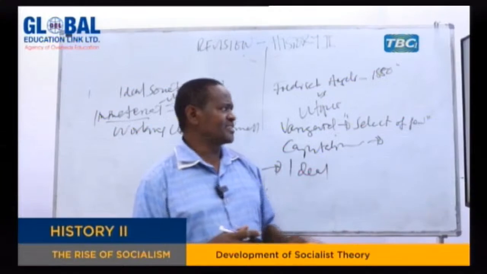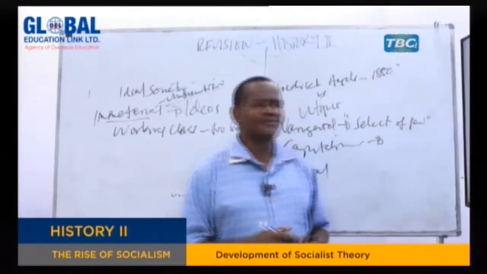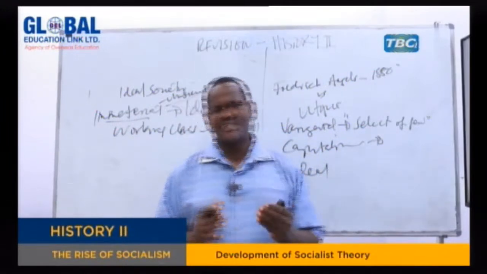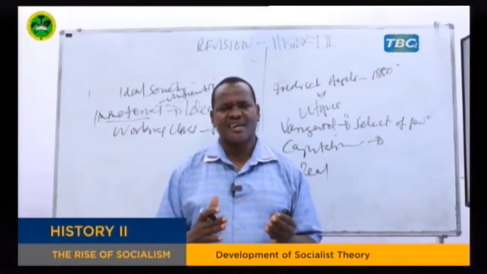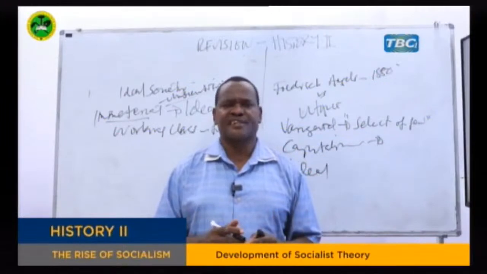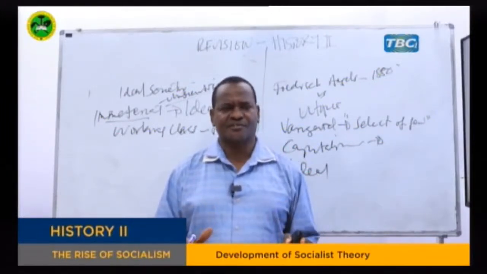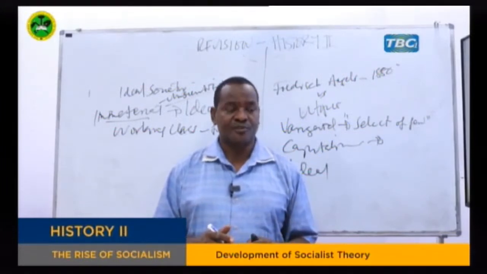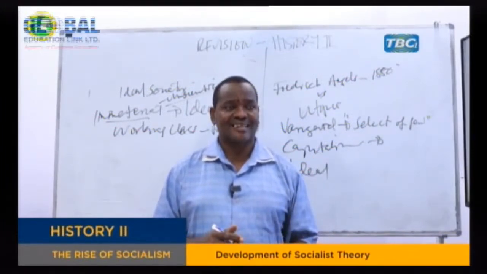Another contribution is that it contributed to the rise of class consciousness. My dear students, every change in society starts with the awakening of consciousness and awareness. If people are not conscious, if people are not aware, they never think of change. So thanks to utopian socialism, at least it awakened class consciousness.